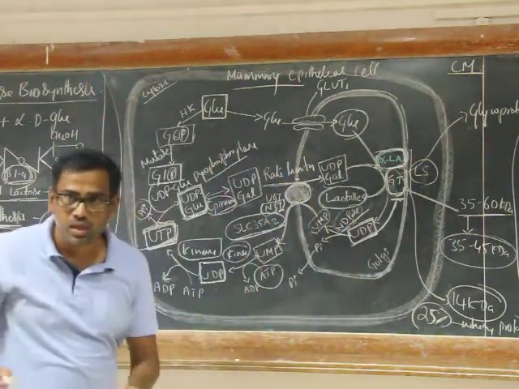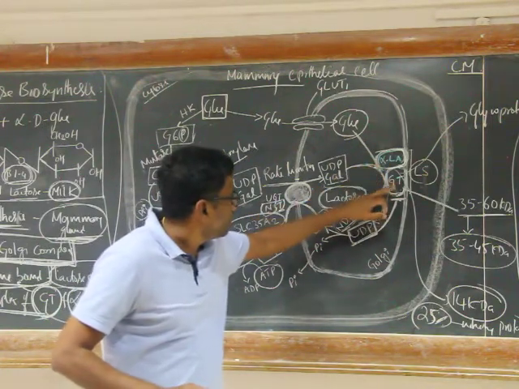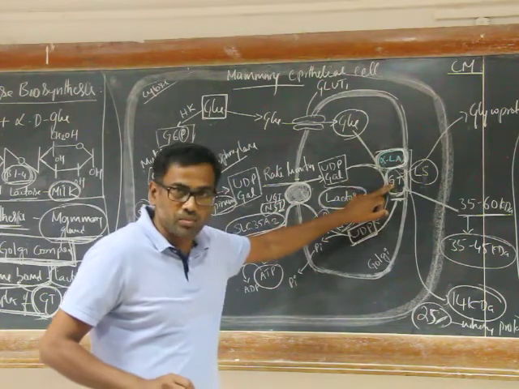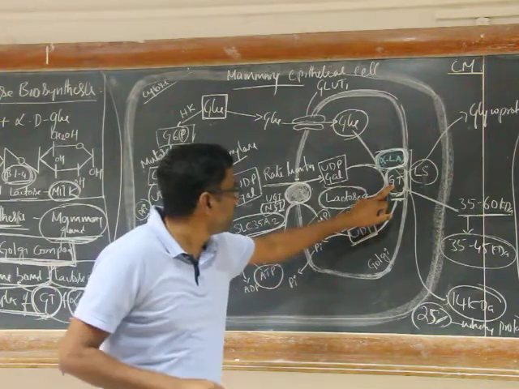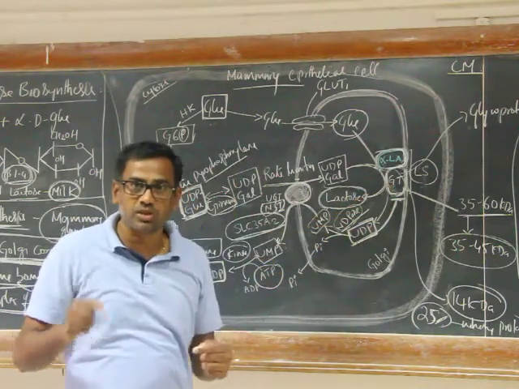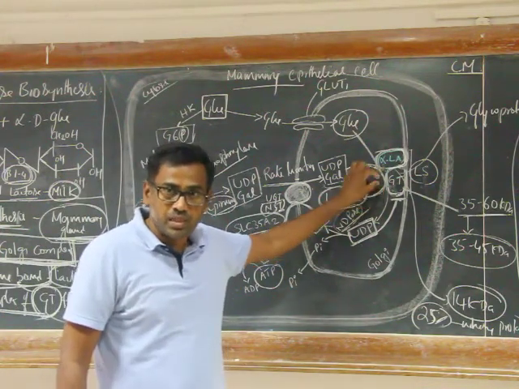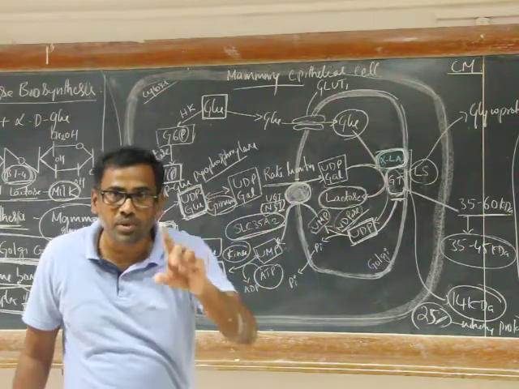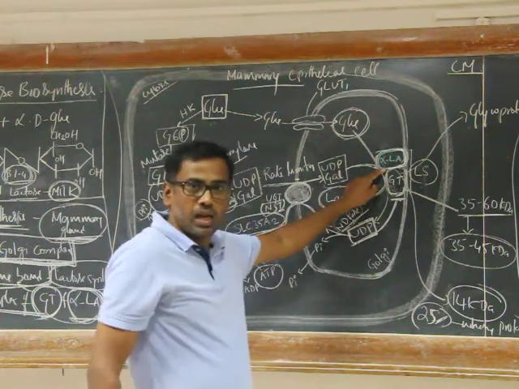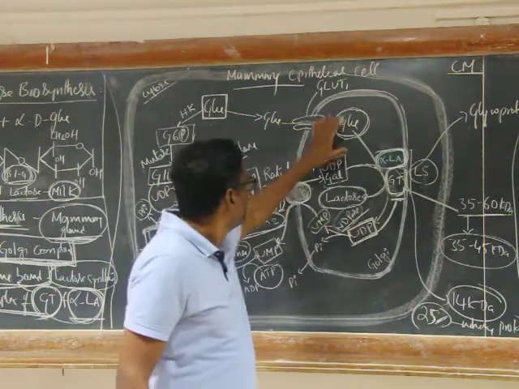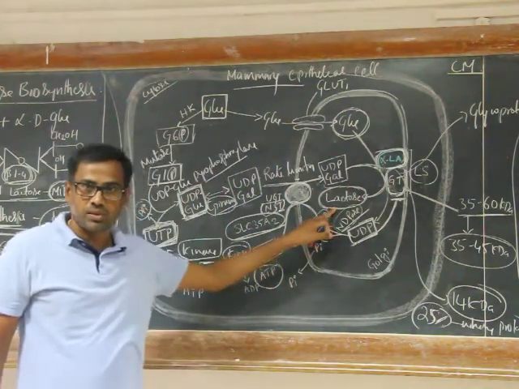Is it clear? In the absence of alpha-lactalbumin, galactosyl transferase is involved in the synthesis of glycoprotein that transfers galactose residue to N-acetylglucosamine. In the presence of alpha-lactalbumin, the specificity changes from N-acetylglucosamine to glucose. That means, in the presence of alpha-lactalbumin, glucose and UDP-galactose condensation leads to the synthesis of lactose. Right?